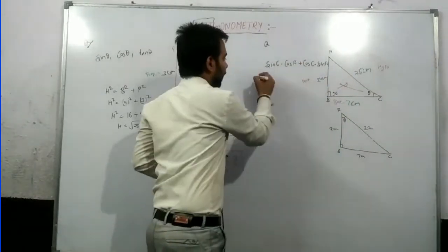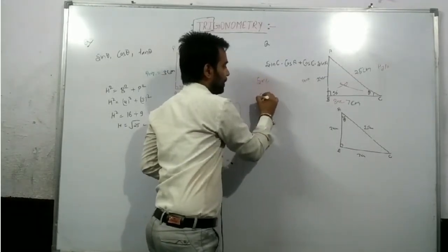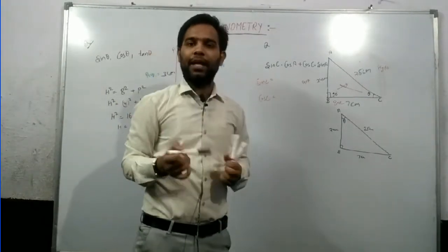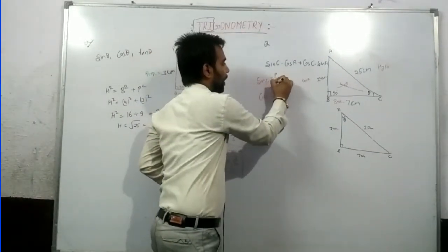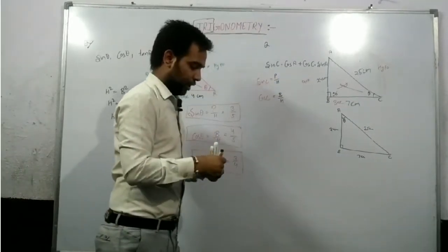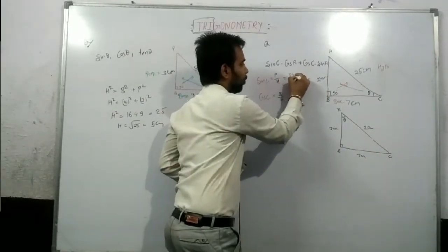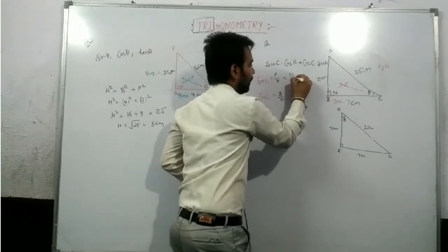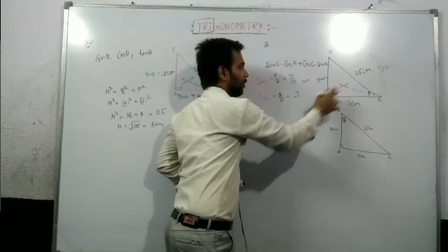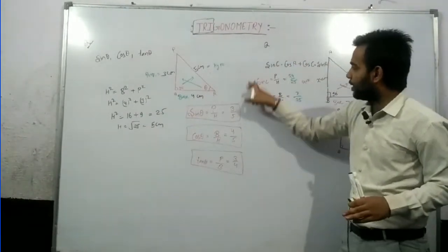Now find the value for theta C, sin C, and cos C. Sine means perpendicular by hypotenuse, and cos means base by hypotenuse. So, what is the value of perpendicular? 24, and hypotenuse is 25. And what is the value of base? 7, and hypotenuse is 25. Now you got how I write these things.